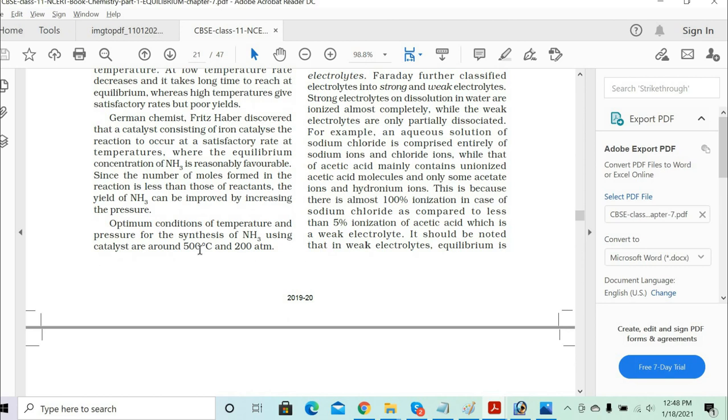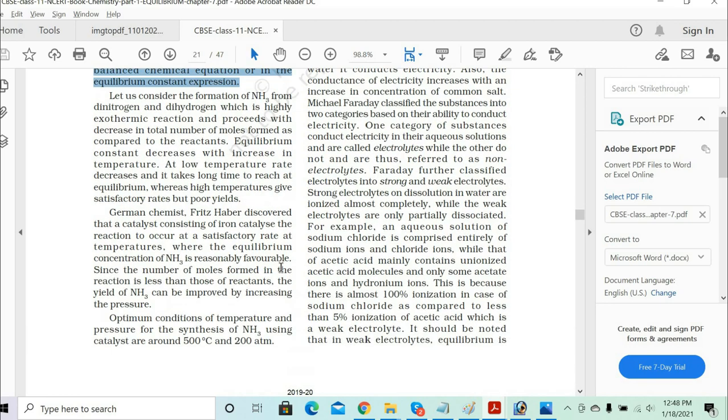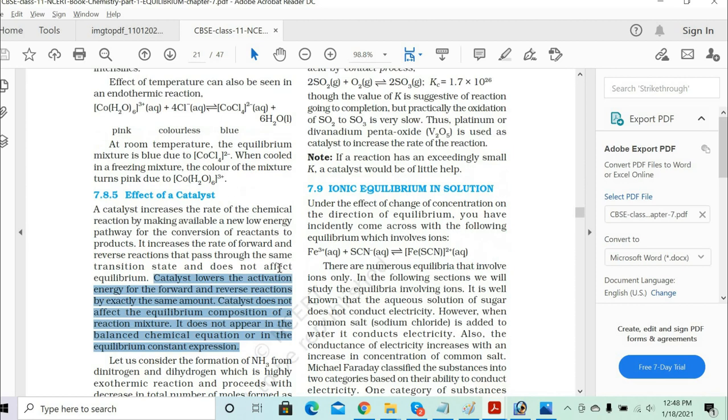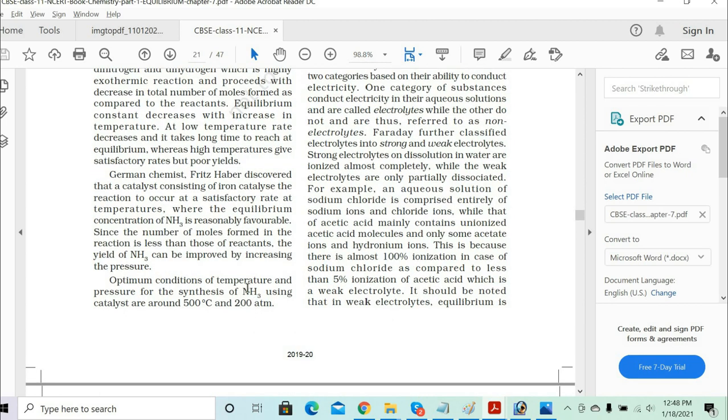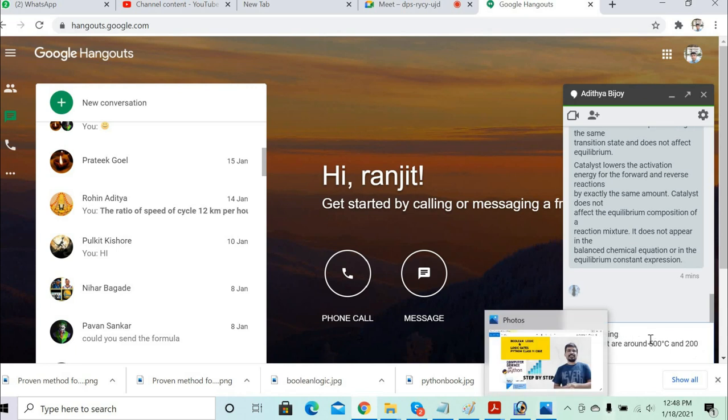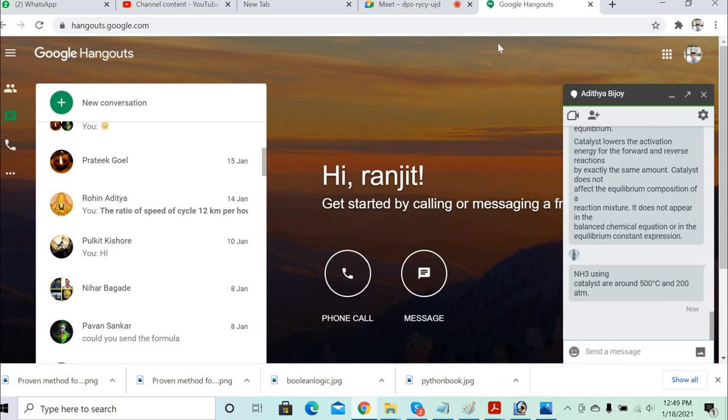So that's where, when you do the trial and error method, you come around to the temperature at which it is going to give the maximum yield, and what the pressure is. So basically the temperature was 500 degrees Celsius and the pressure 200 atmosphere gives you the maximum yield. Clear? So this you need to remember, okay? For ammonia, it is 500 degrees Celsius and 200 atmosphere pressure. This part is very important for the Haber's process. This you need to remember.